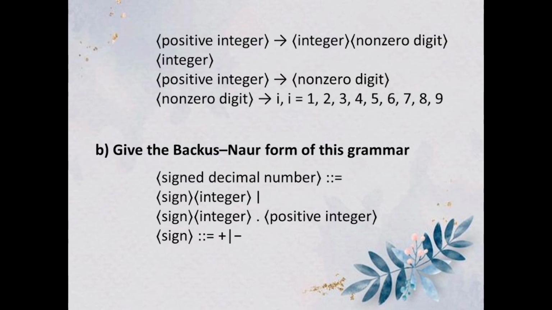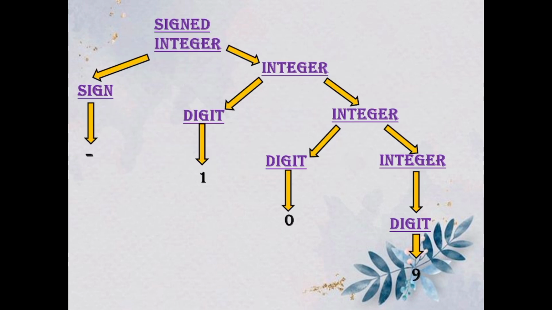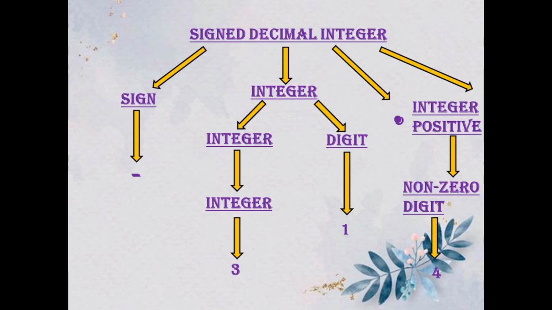Positive integer: non-zero digit, integer. Positive integer, non-zero digit. Non-zero digit is 1, 2, 3, 4, 5, 6, 7, 8 and 9. Give the grammar in normal form as follows. Here we have signed integer, which has a sign and integer, and digit is 1, and the integer has a digit, and digit is 0, and integer digit is 9. And now we have signed decimal number, which has sign, integer, and positive integer, and integer has integer and digit, and the positive integer has non-zero digit.